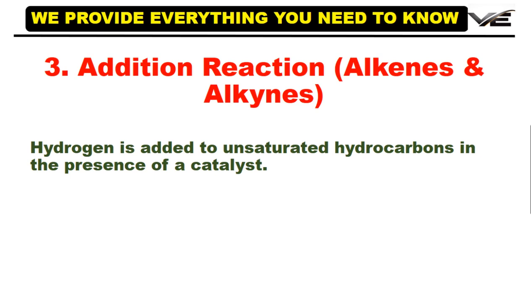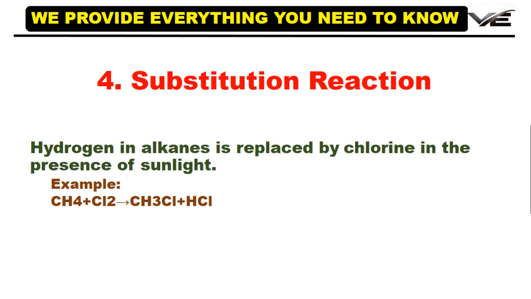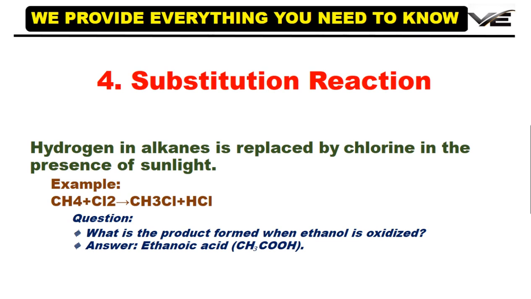Addition reactions, for alkenes and alkynes: hydrogen is added to unsaturated hydrocarbons in the presence of a catalyst. For example, C2H4 plus H2 produces C2H6. Substitution reaction: hydrogen in alkanes is replaced by chlorine in the presence of sunlight. For example, CH4 plus Cl2 produces CH3Cl plus HCl. What is the product formed when ethanol is oxidized? Answer: ethanoic acid, CH3COOH.